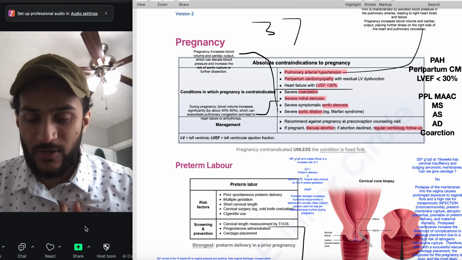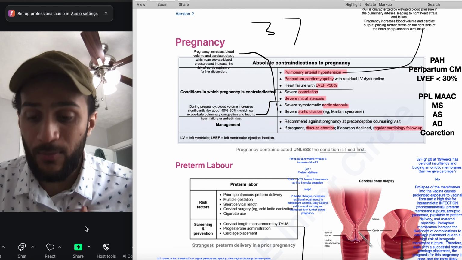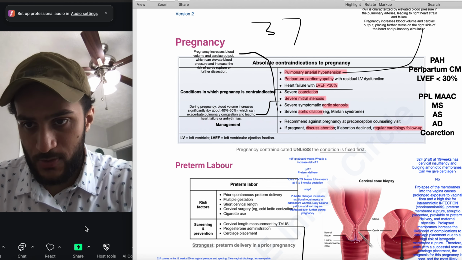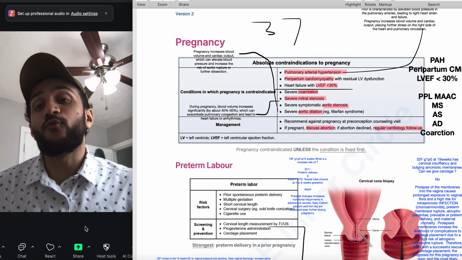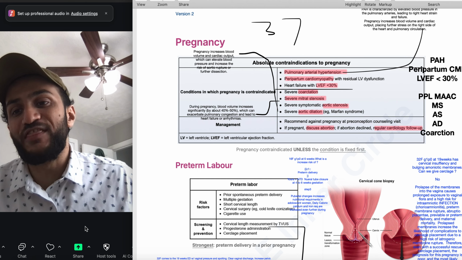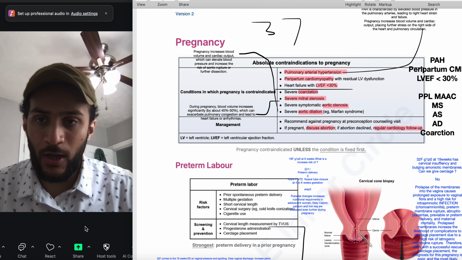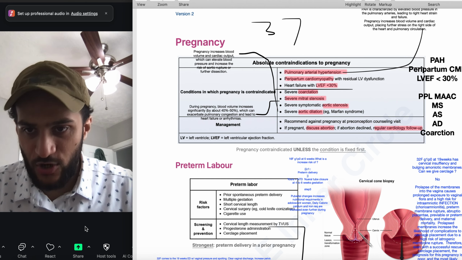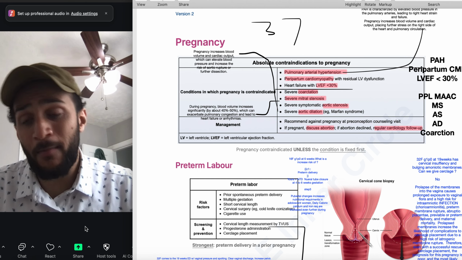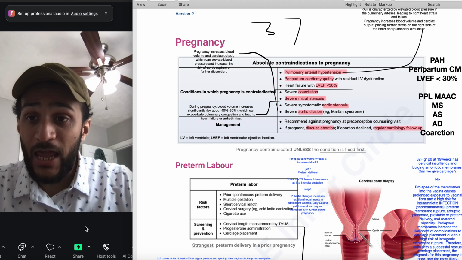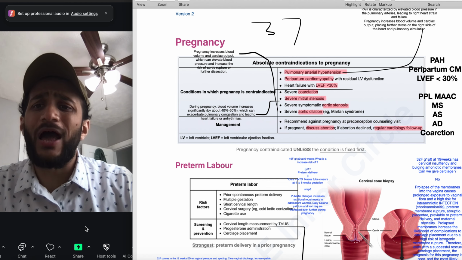Okay, so severe and symptomatic aortic stenosis. Then we also have severe symptomatic mitral stenosis. Then we can also have coarctation of the aorta. So if there's going to be some severe symptomatic coarctation of the aorta, we can also have ejection fraction less than 35%. Recall that ejection fraction should be above 60% in a normal human being.